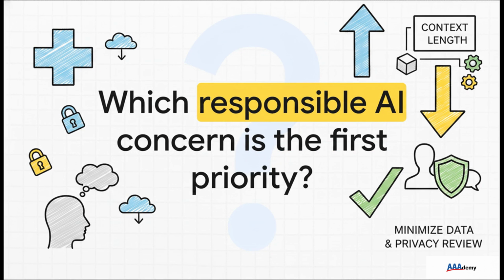To wrap up this explainer, I want to leave you with a final challenge for your brand new architect mindset. Imagine a medical-adjacent chatbot that's saving full user prompts, including highly sensitive personal details it doesn't even need to function. As the Azure AI architect, what's your first move? Are you going to increase the model's context length to handle the extra data? Or do you step in, minimize data collection, and force a strict privacy review? Before you walk into that exam room, make sure you know exactly which priority takes precedence. Good luck and keep thinking like an architect.